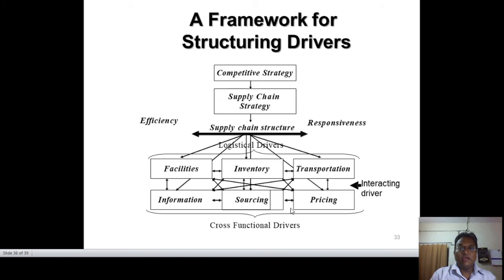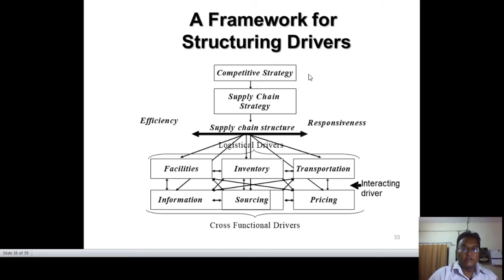So here we have put down the structuring drivers in a competitive environment: the cross-functional drivers and the logistical drivers. It depends on our competitive strategy, how we penetrate the market, whether as an early adopter, in the introductory phase, the growth phase, or the maturity phase, as in the product life cycle. So our supply chain should be efficient and responsive through our logistical drivers and cross-functional drivers.